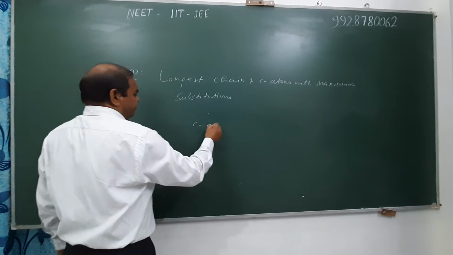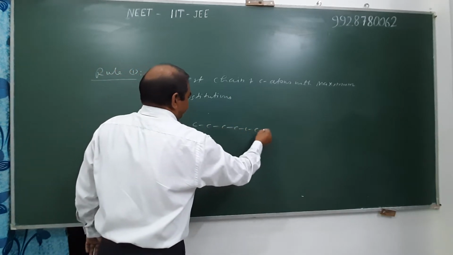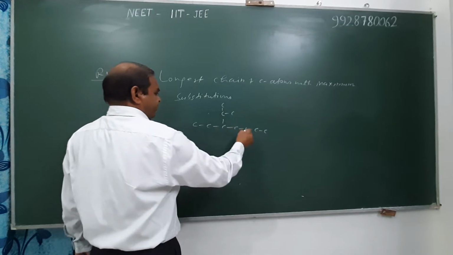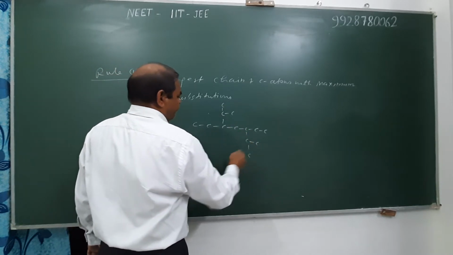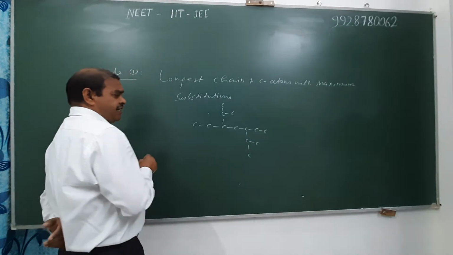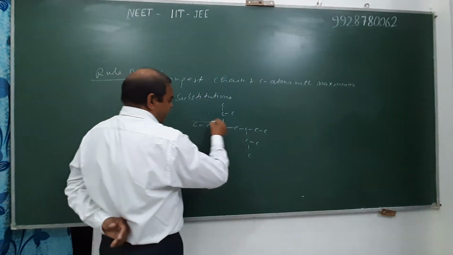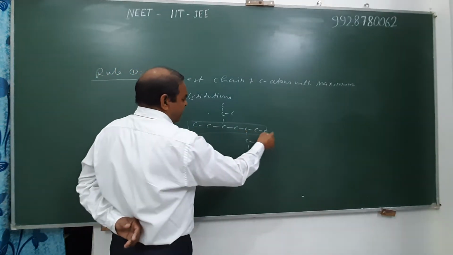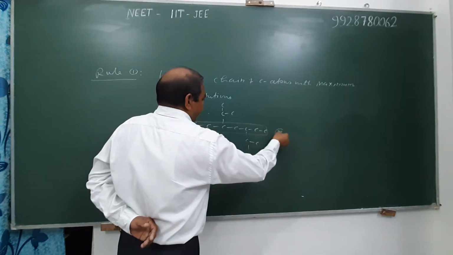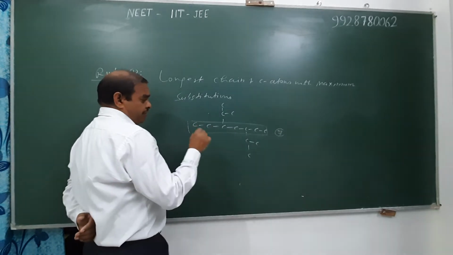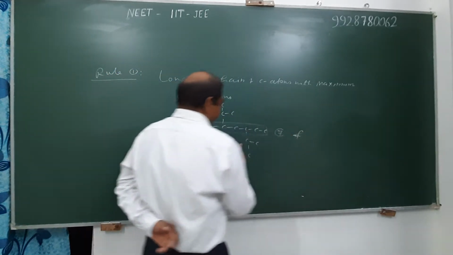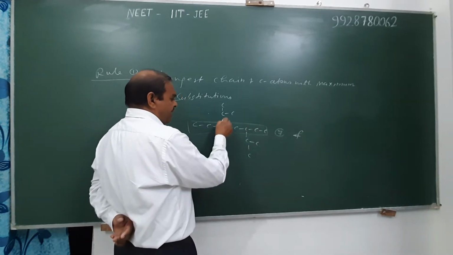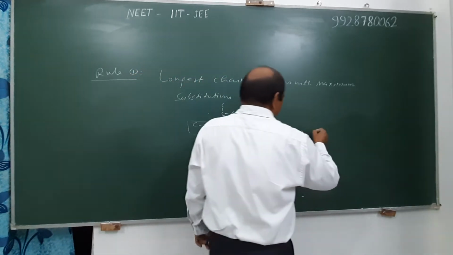For example, two longest chains are possible. Suppose we select this chain. Then 1, 2, 3, 4, 5, 6, 7 carbons are present in the parent chain, and two substituents. Substituent means side chain. One substituent is here and another substituent is there. Therefore, two substituents.